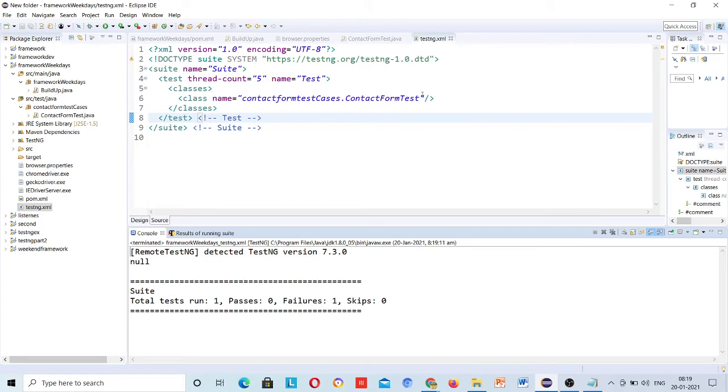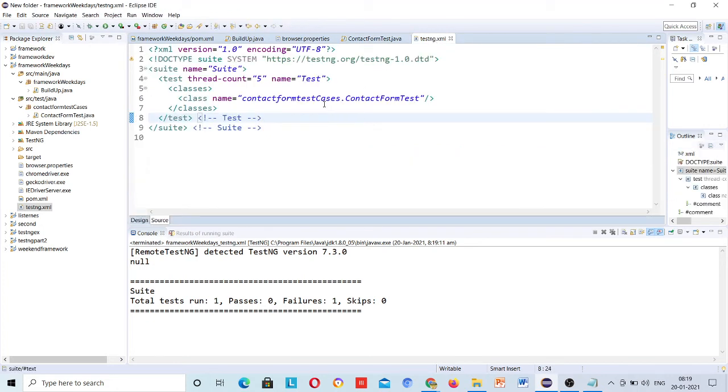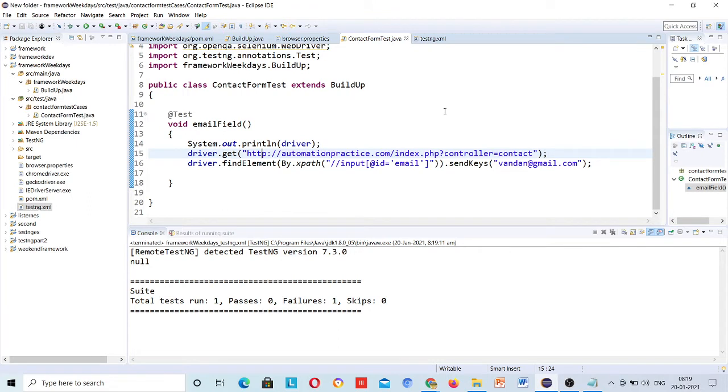Still this is null, so something which I have missed here, the value is not coming, so I have to somehow fix it and pass that value here. Okay, so let me check it, this contact form test cases file here, this is null, so pass from here,